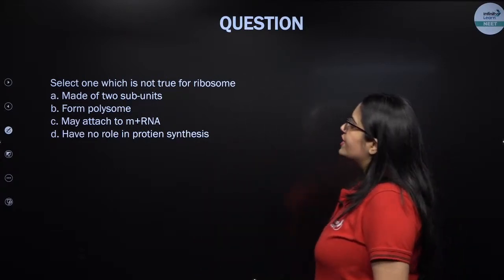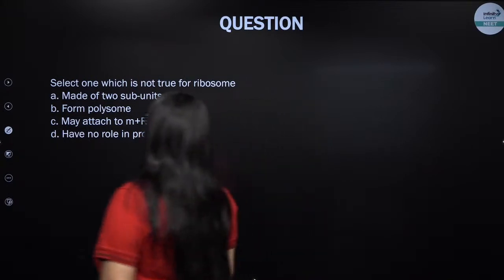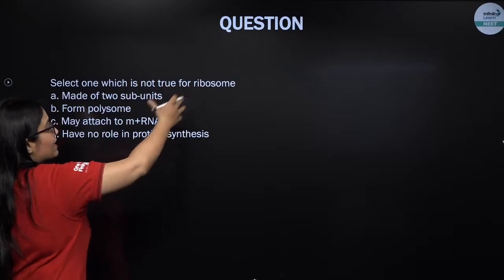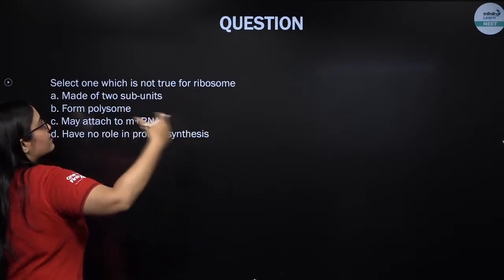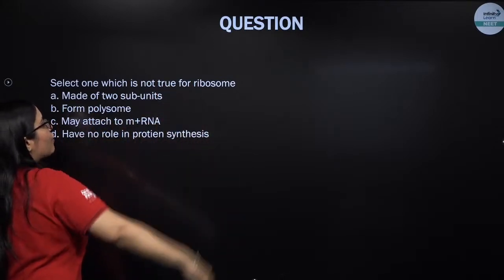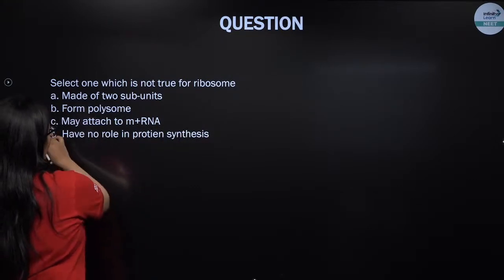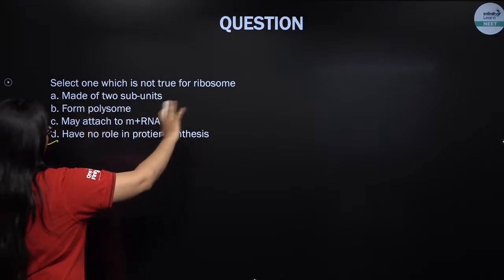So which is not true? Yeah, this is wrong. Ribosomes play a role in protein synthesis. Ribosomes work as a protein factory. Ribosome provides the platform for the formation of protein during translation. So this is wrong. They are made up of 2 subunits, smaller, larger, that's right.